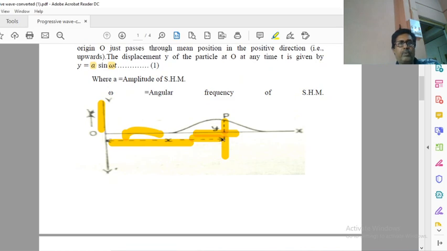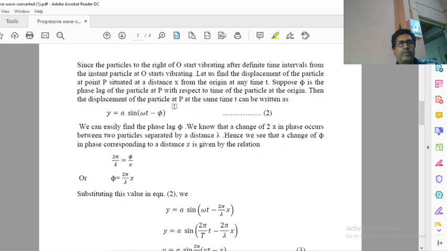Then in going from O to P, a phase difference is introduced. Suppose the phase difference is phi, the phase lag is phi. Now we want to convert this phase difference into path difference. You can recall a formula: phase difference is equal to 2 pi by lambda times path difference. So what is the path here?